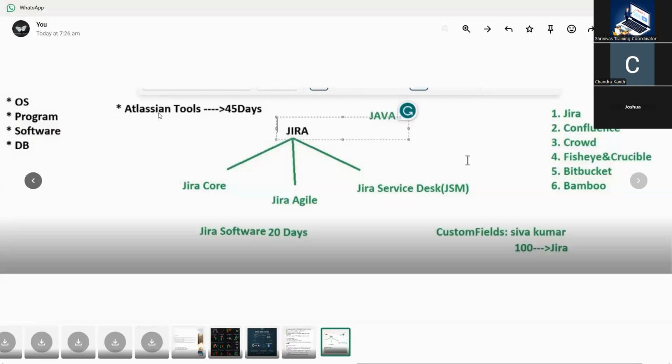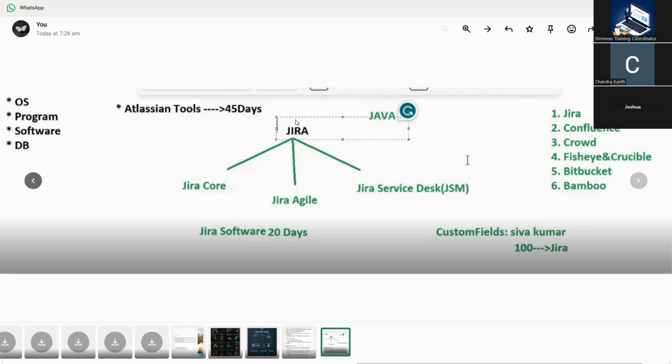The Atlassian tools will include Jira, Confluence, Crowd, Fisheye and Crucible, Bitbucket, and Bamboo. These are the main topics we have to learn here. The Atlassian tools course will take around 45 days, and if you count the Sundays, it will come to about 2 months.